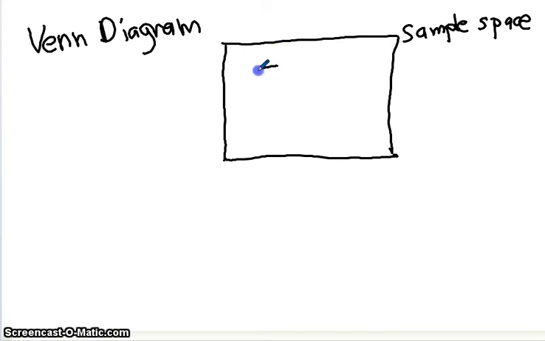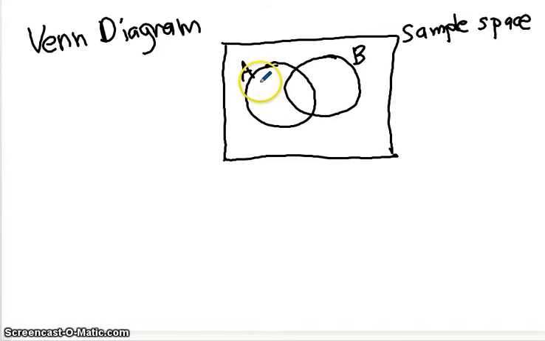Before I do that, I'm going to put my events in first. So my event A, and event B. And so I'm going to put some outcomes in here.